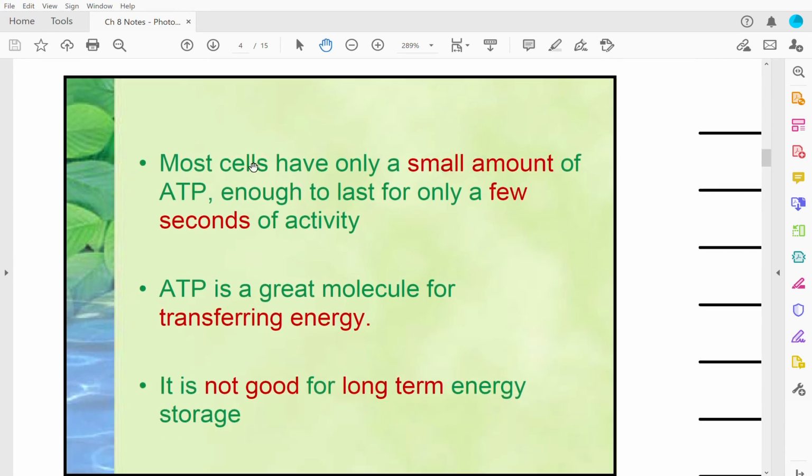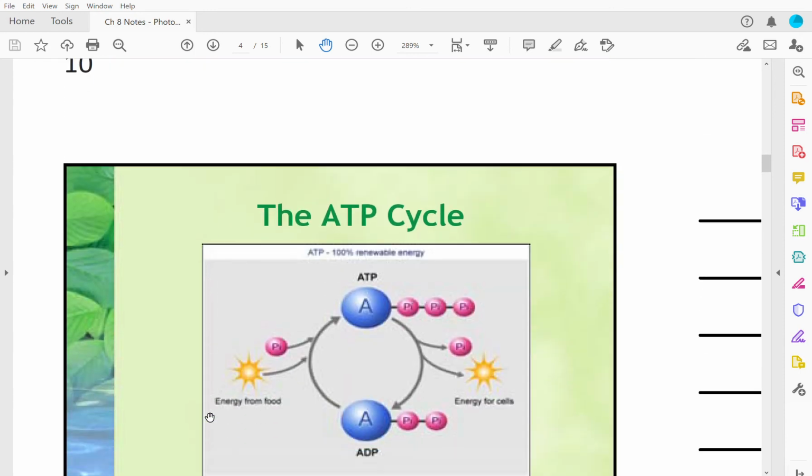Most cells only have a small amount of ATP, enough to last for only a few seconds of activity. That's why we have to keep consuming food, and why plants have to keep taking in the sun's energy and converting it to use. ATP is a great molecule for transferring energy. It's not good for long-term energy storage, so keep that in mind.